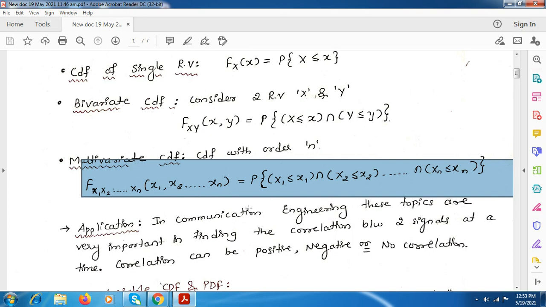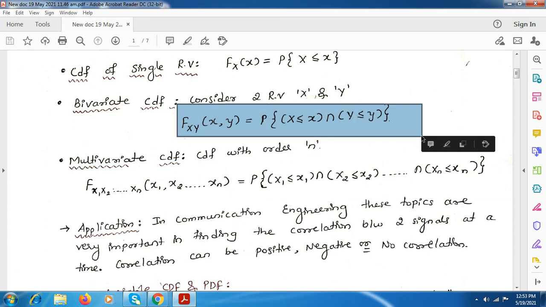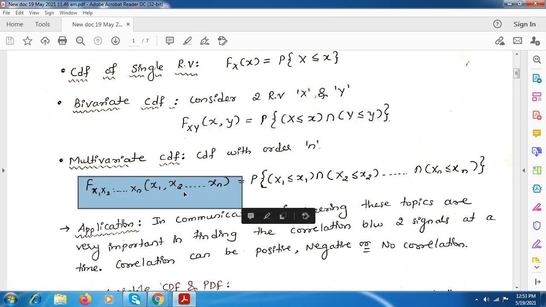Take down all these three equations, but mainly we are focused on the bivariate CDF. This is the general CDF wherein you can have any number of random variables, that is 1, 2 or more than 2.